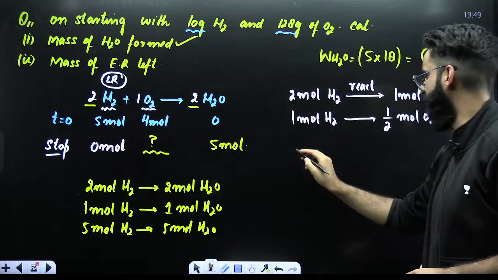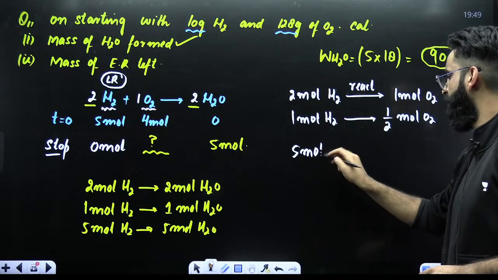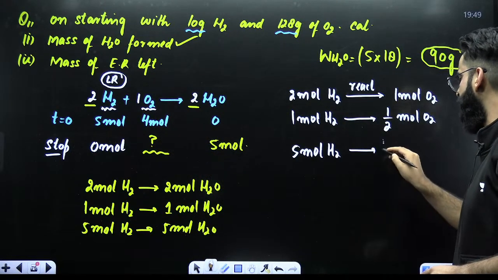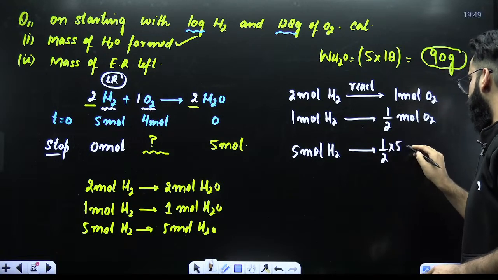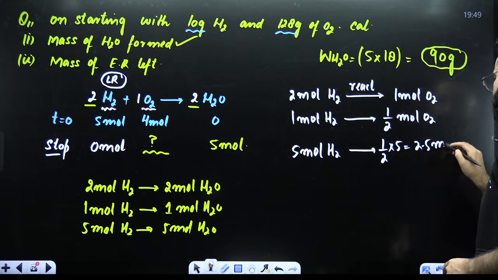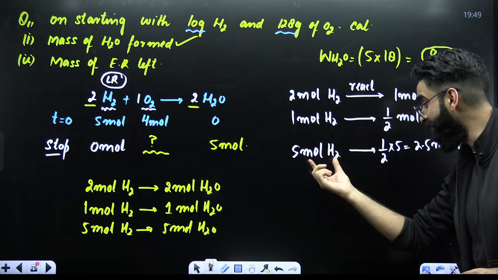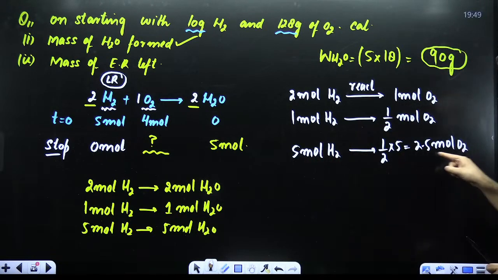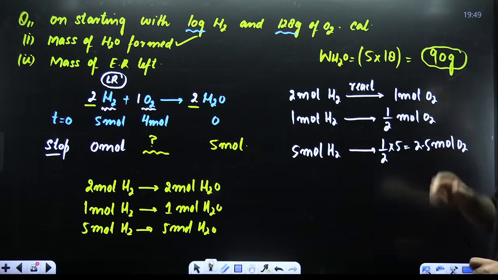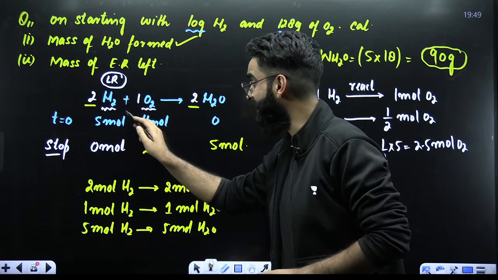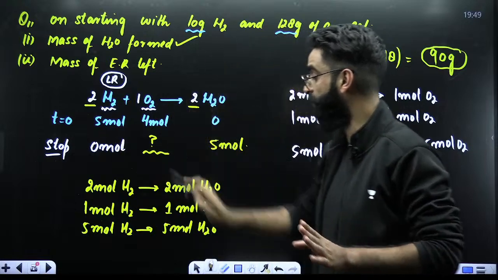I would say 5 moles of limiting reagent should react with 1 by 2 multiplied by 5. That means 2.5 moles of O2. So I got to know 5 moles of your limiting reagent are actually reacting with 2.5 moles of O2.